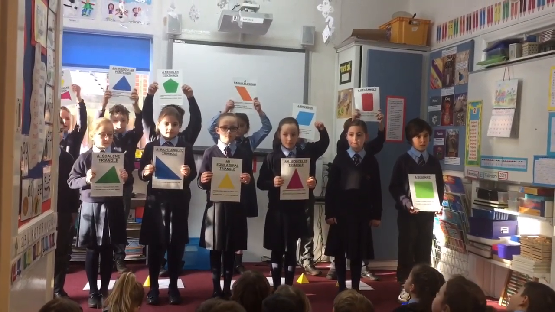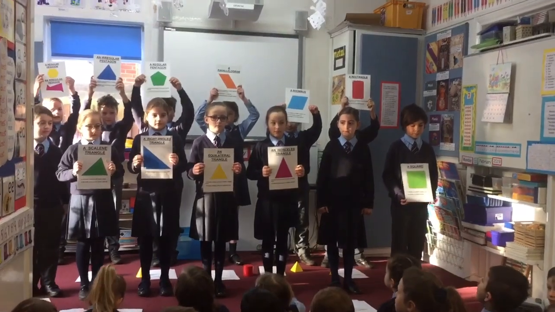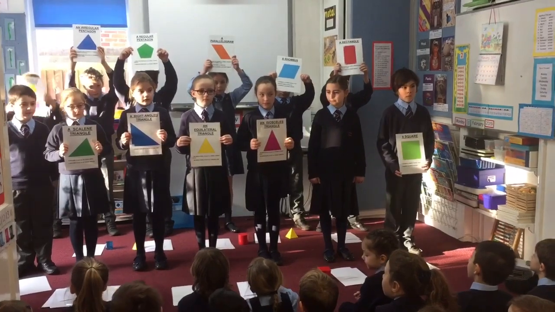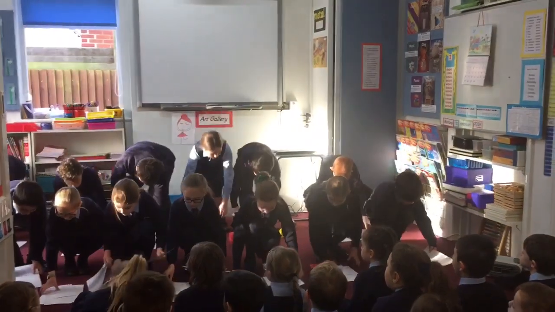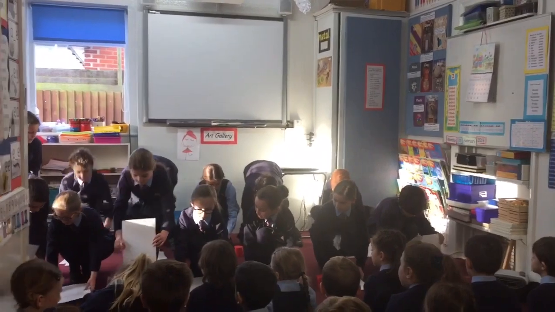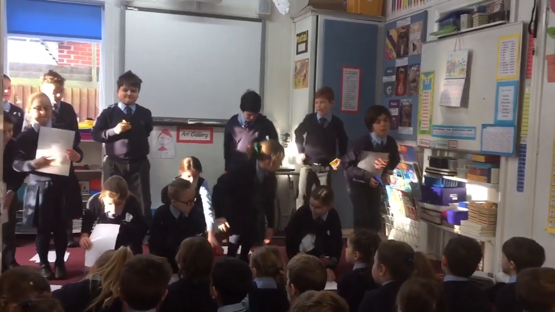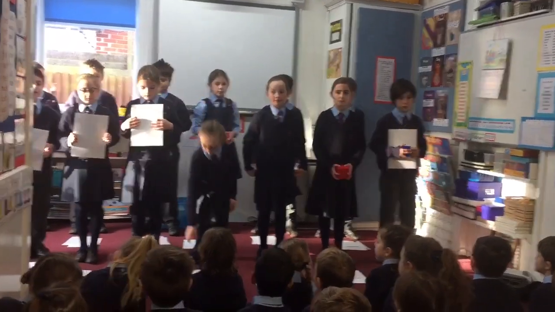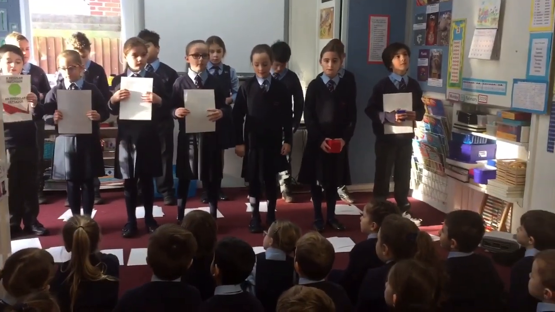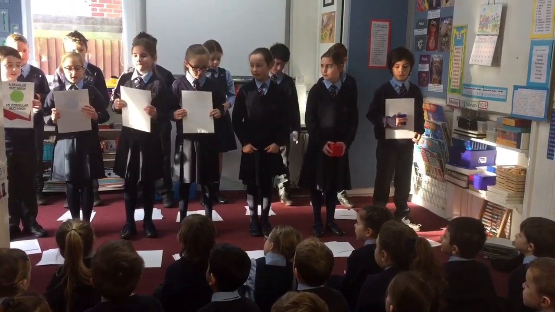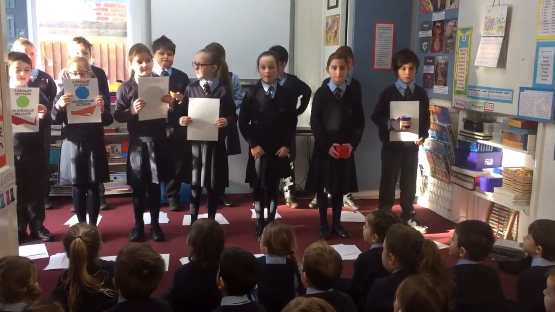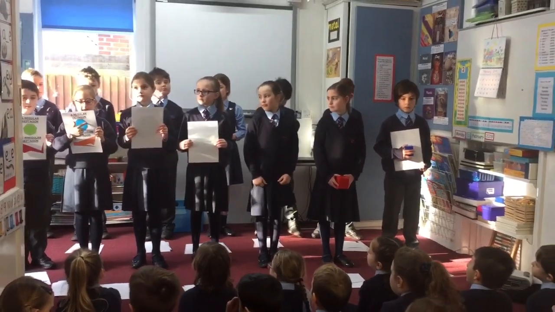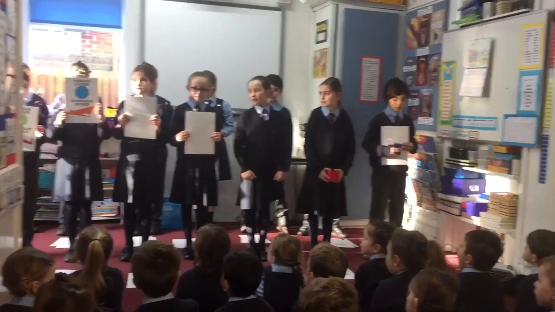A hexagon has 6 sides, and this is a regular hexagon and this is an irregular hexagon. A 7-sided shape is called a heptagon. This is a regular and irregular heptagon. An 8-sided shape is called an octagon. This octagon has 8 sides, all the same length, and 8 equal angles. This is an irregular octagon.